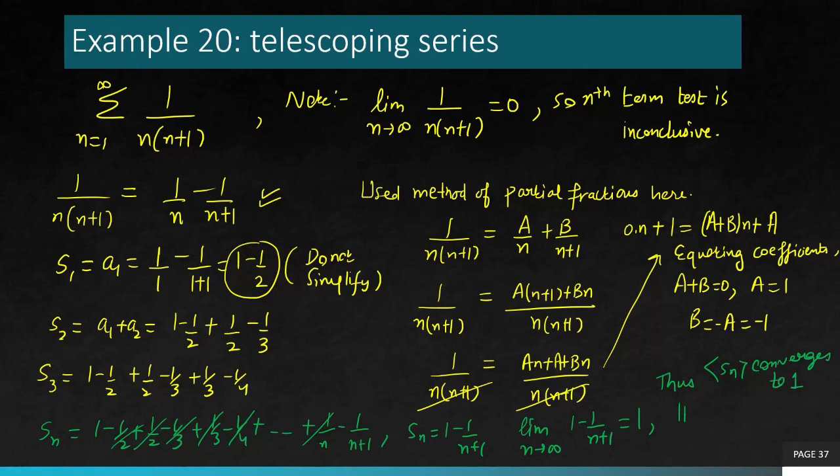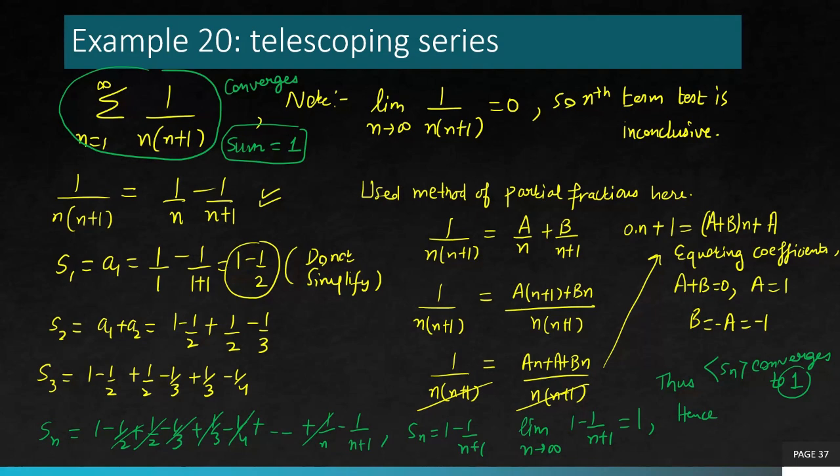And by the result we just saw, the series also converges. The sum of the series is also 1, which is the same as the limit of the sequence. So that was a demonstration of how telescoping series work.